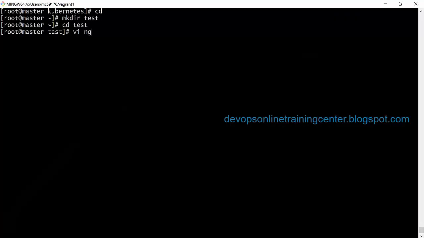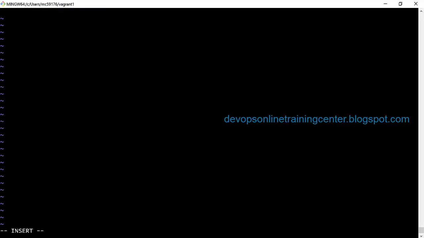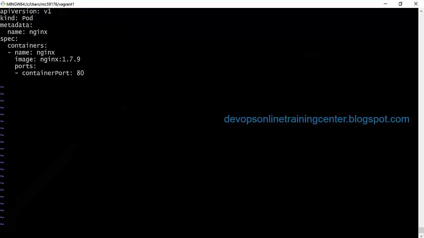So I just say nginx.yaml and I specify the code here, right? Here the API version is v1, and then kind is pod. We can have different kinds of units. This is pod; we have also other ones, extension or something, we'll see. Metadata name is nginx. In the specifications, I want to create a container with the name nginx, and the image is nginx 1.7.9.